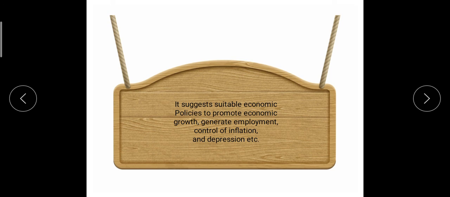So macroeconomics is not just a study, but it is policy oriented. It has the aim that after finding out the problem, we should solve it and overcome that problem.